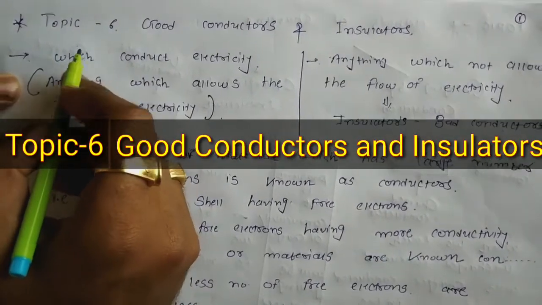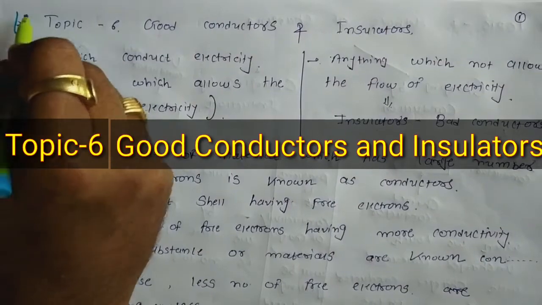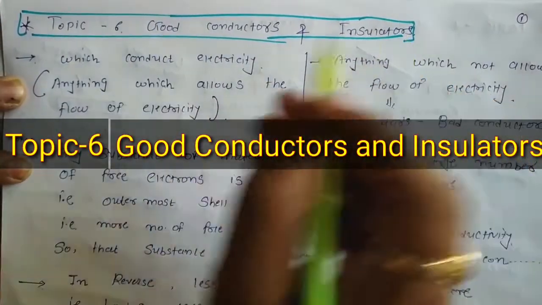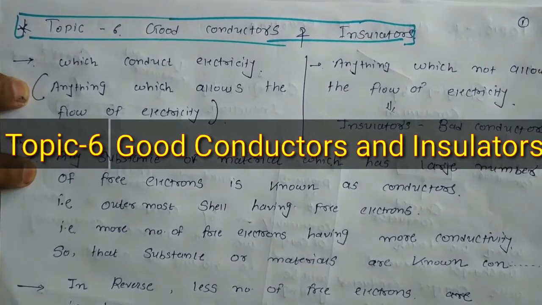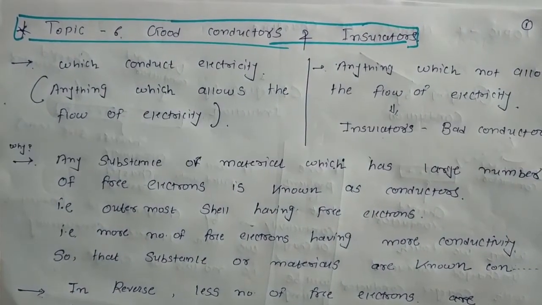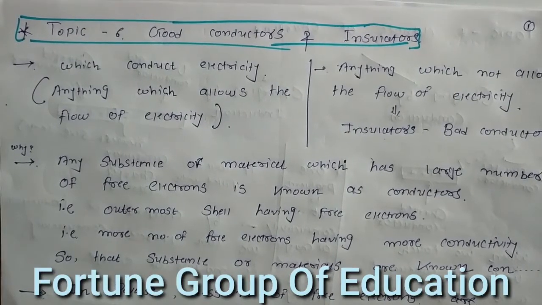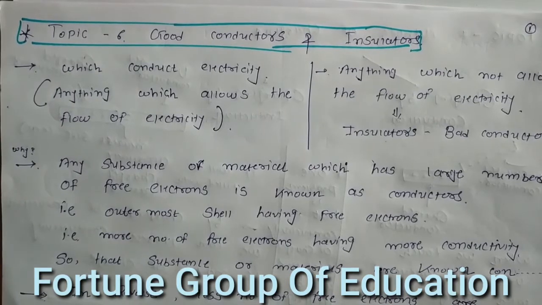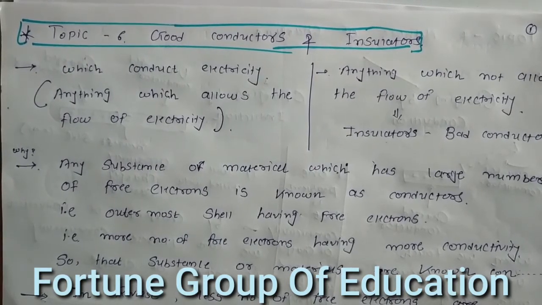Hello friends. Now the next topic, topic number 6, is good conductors and insulators. As we know, conductors are those through which charge flows easily, and insulators oppose it, so charge cannot flow easily.